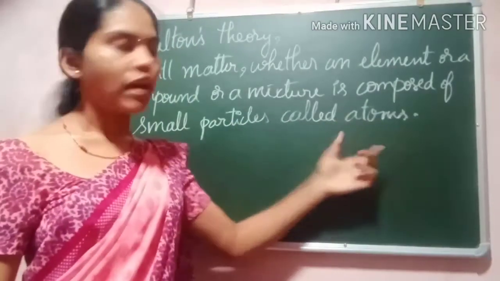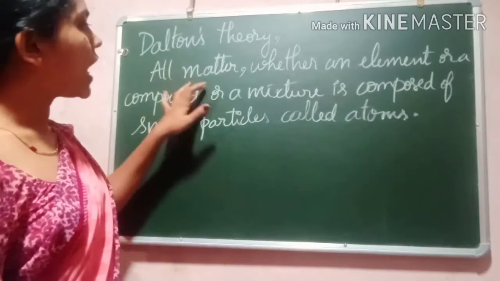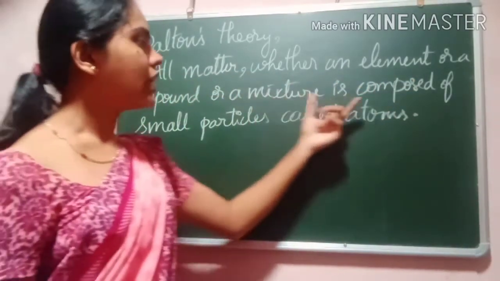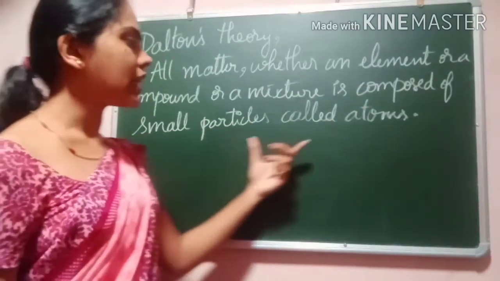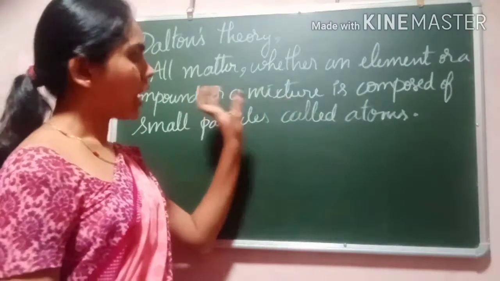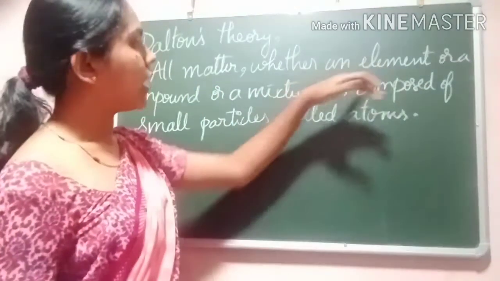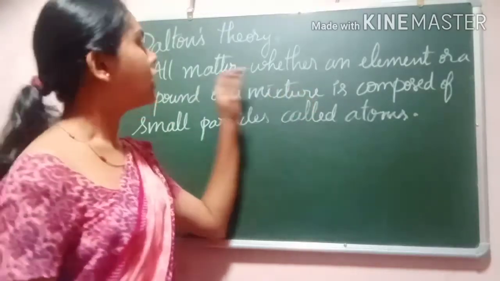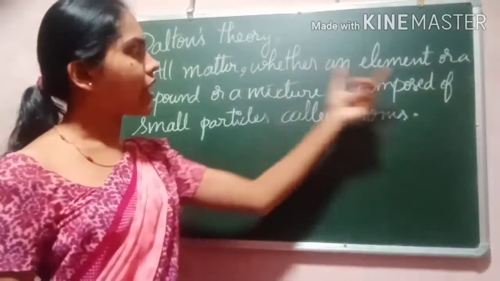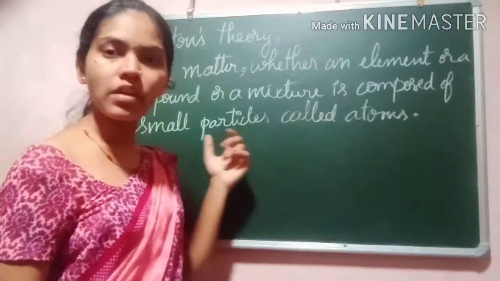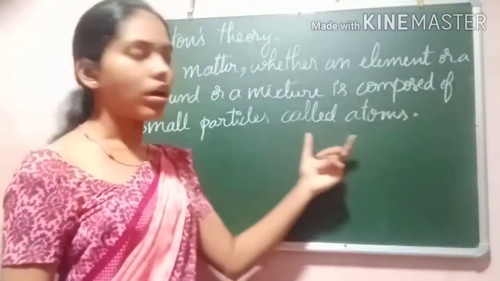He stated that all matter, whether an element, a compound or a mixture, is composed of small particles called atoms.